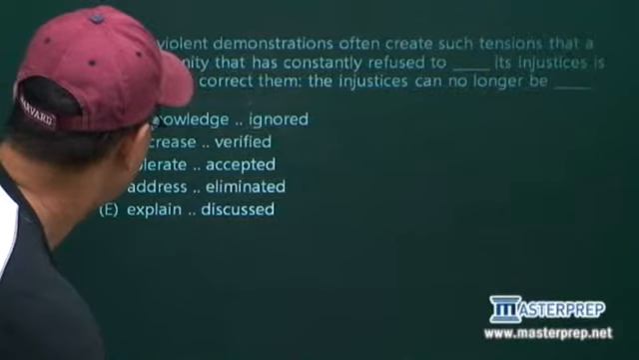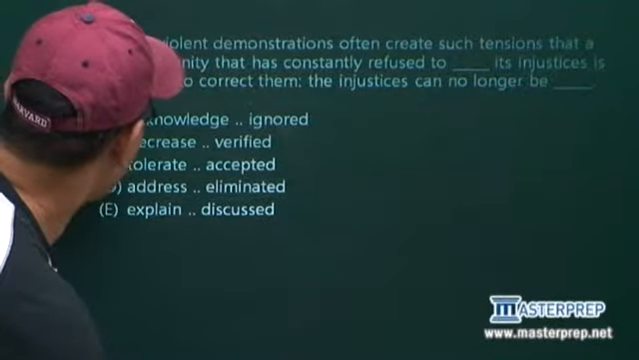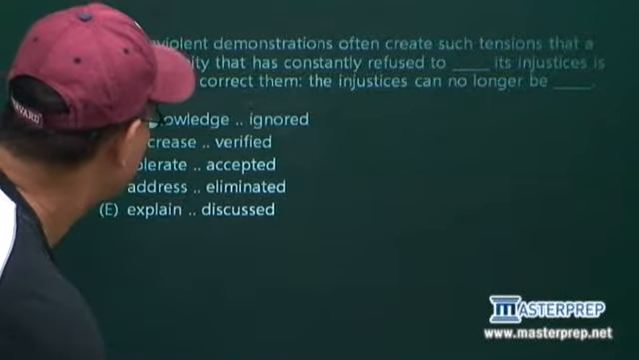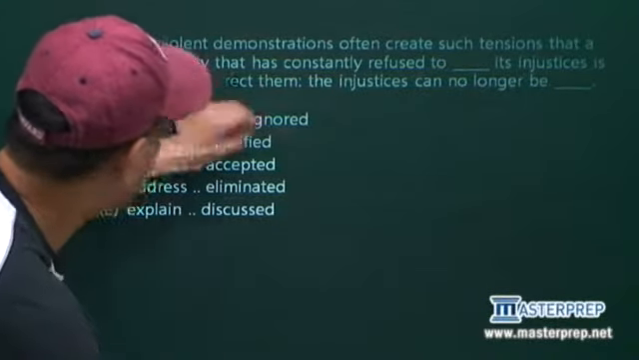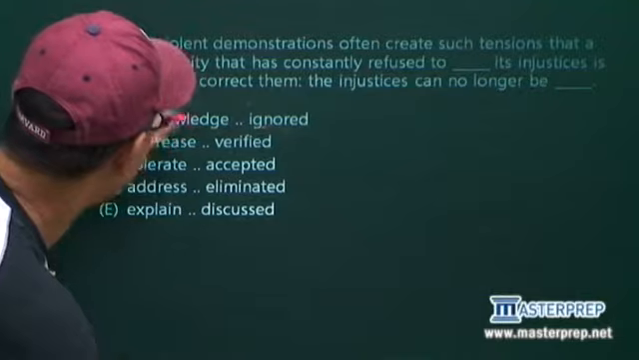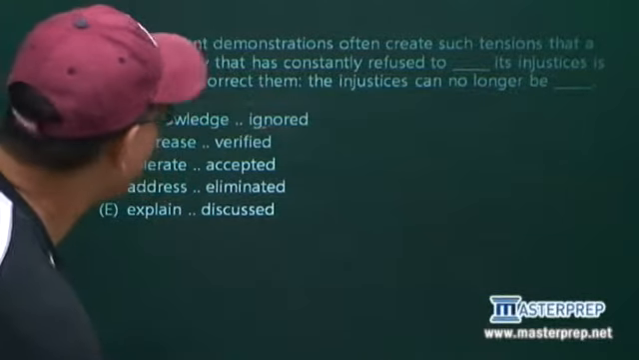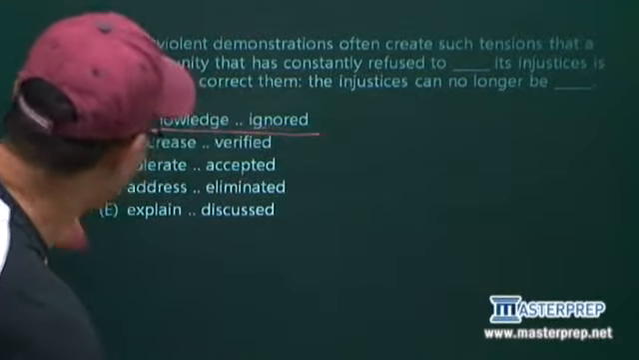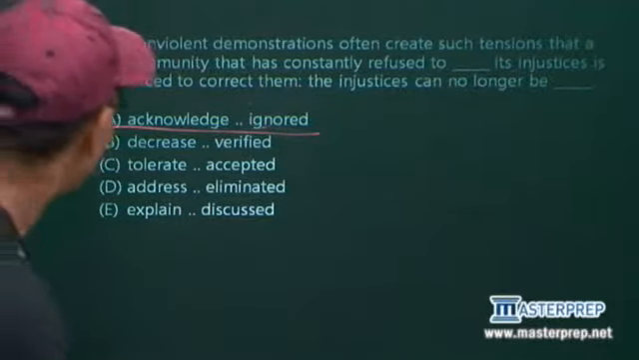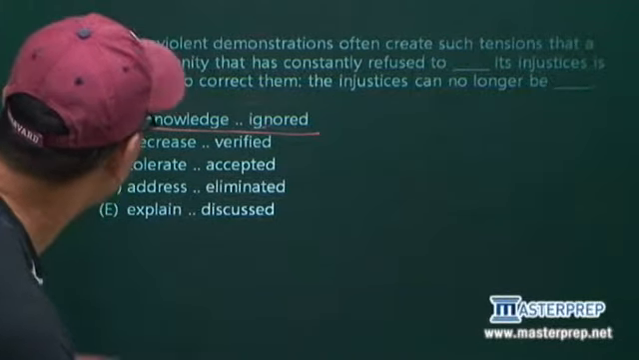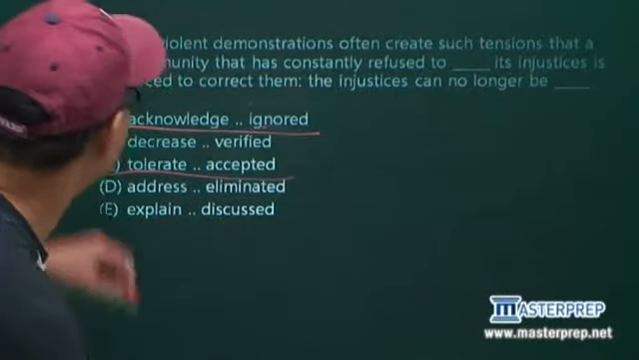Now, acknowledge or tolerate. Acknowledge and ignore are opposites. If I see two direct opposites, I have to think, I love that answer. I love answer A. Now, let's see if it makes sense. And it could be C, so let's see.